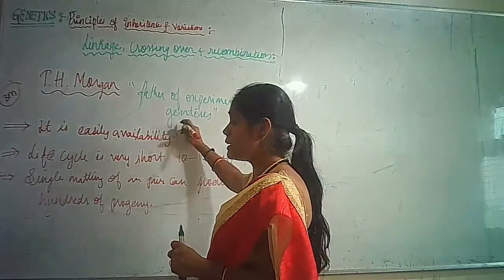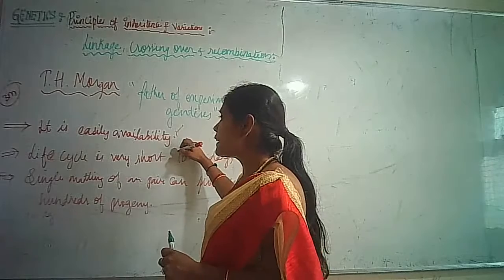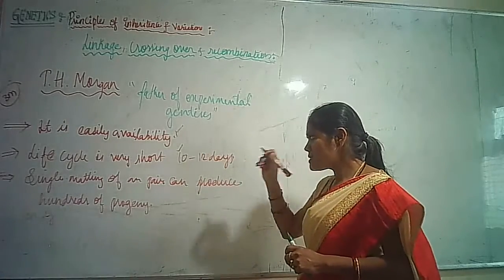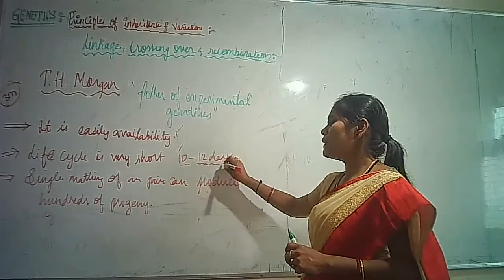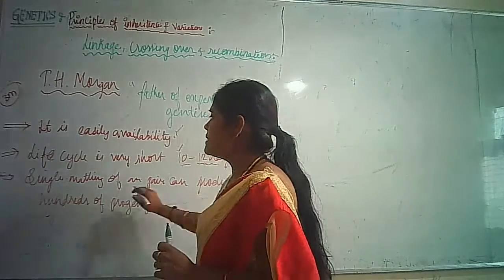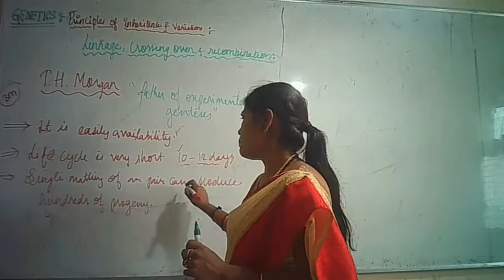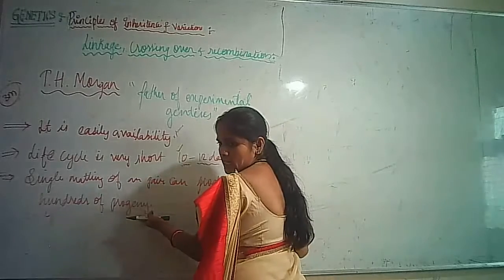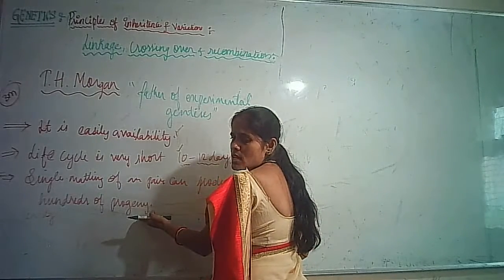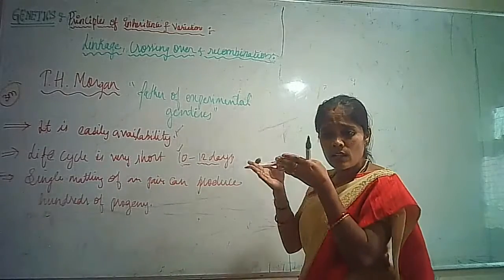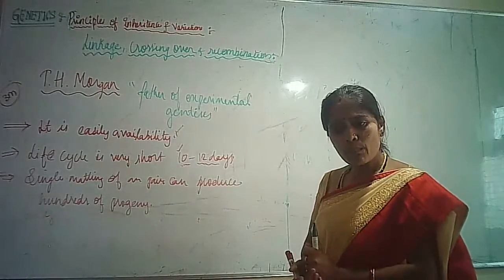So easy availability is one of the reasons. The second reason is the life cycle is very short, within only 10 to 12 days the life cycle is going to end, and a single mating of a pair can give hundreds of progeny. So many progenies are available, which means you can see the differences and similarities between the progeny.